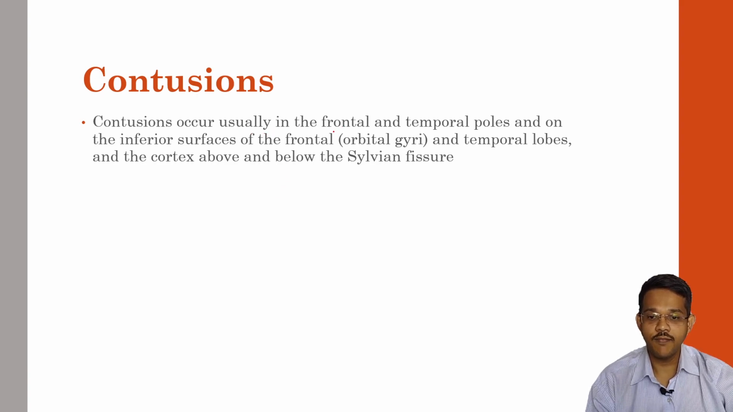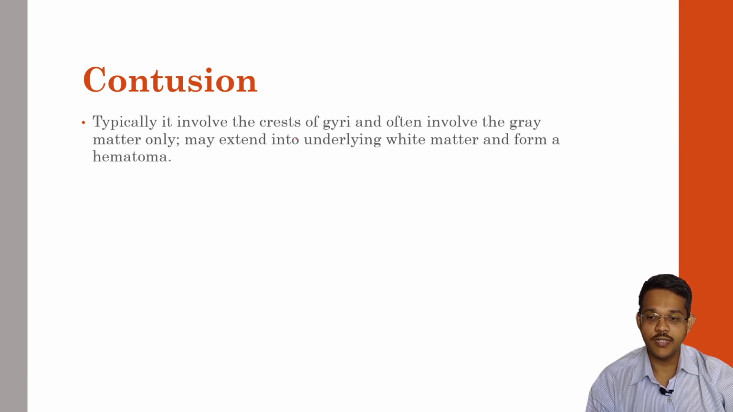Contusions occur usually in the frontal and temporal poles and on the inferior surface of the frontal and temporal lobes, and the cortex above and below the sylvian fissures. So these are the commonest areas where contusions are usually seen. Typically, it involves the crest of gyri and often involves the gray matter only. It may also extend to underlying white matter and form a hematoma. So contusions may not only involve the brain surface, they may also involve gray matter, white matter, and may also form a hematoma.